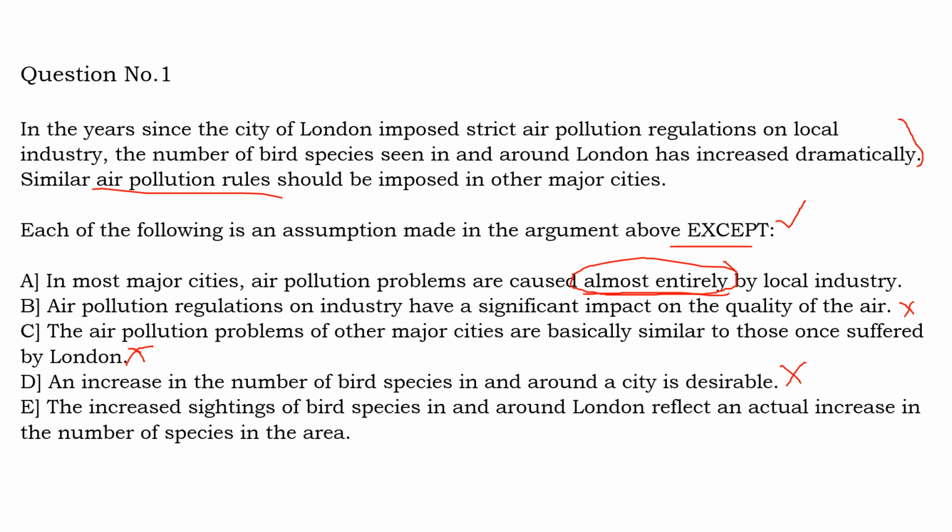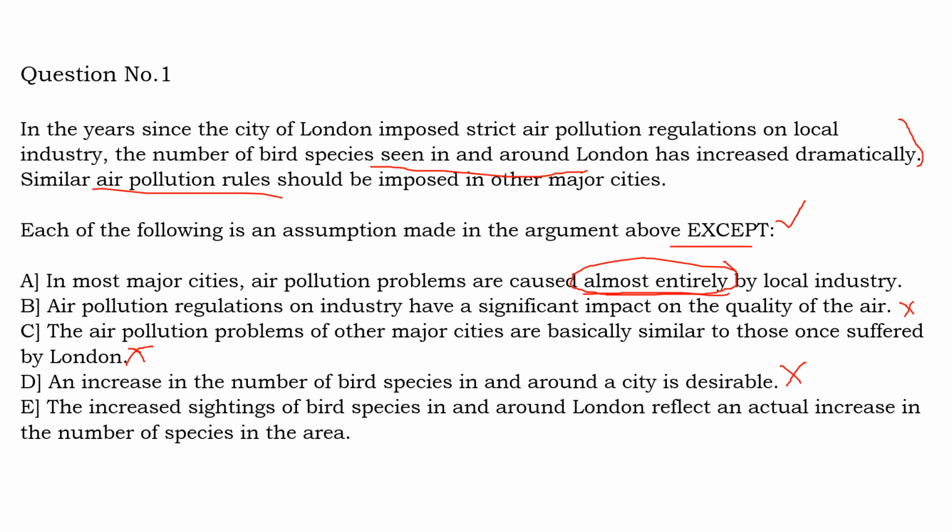Option E, the increased sightings of bird species in and around London reflect an actual increase in the number of species. So here also, he is saying that the number of bird species seen in and around London has increased. When the number of bird species seen in and around London has increased, he is actually thinking that all those bird species are in London, in that area. That means these species have not come from outside London into that particular area. They are all native to that area. That is the assumption he is making. That is why he says that this kind of rule should be imposed in other cities.